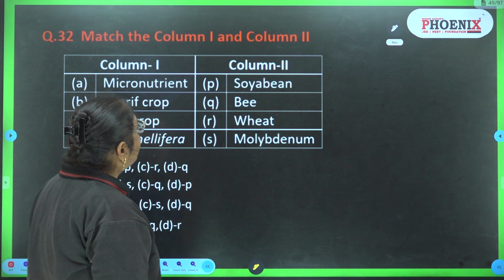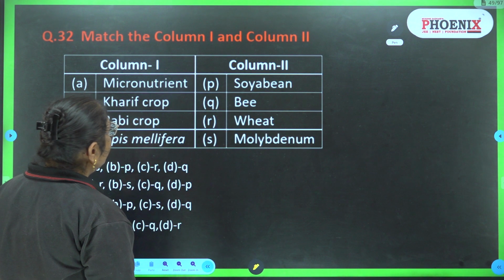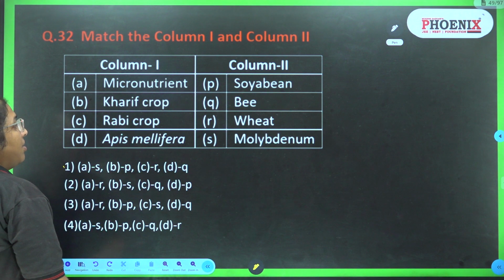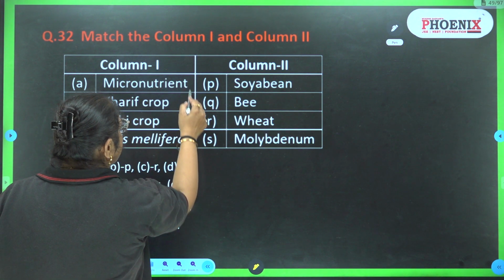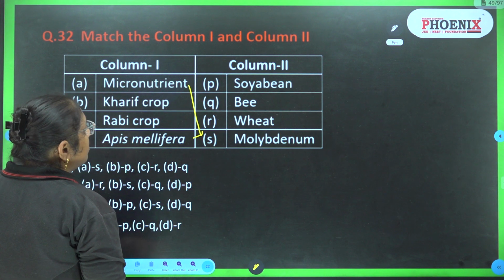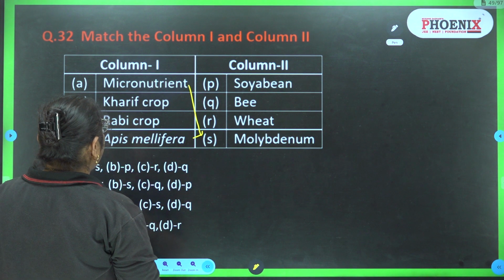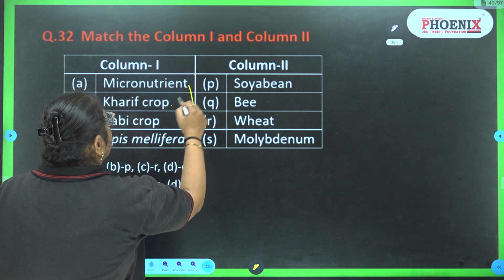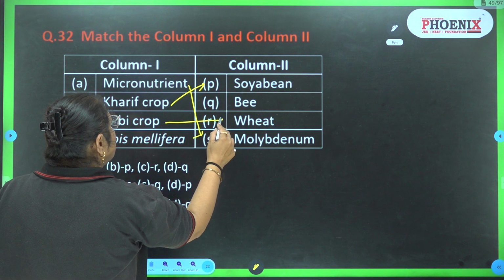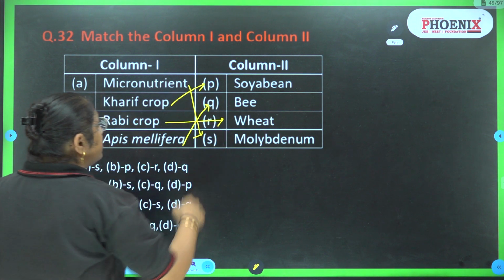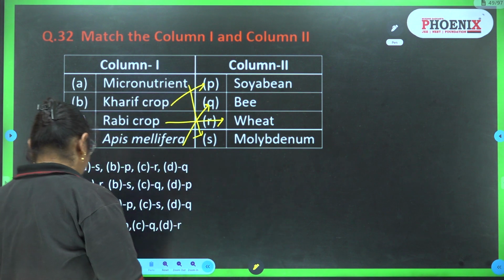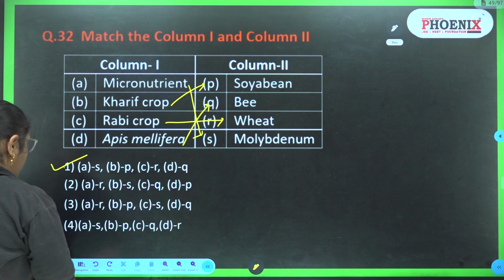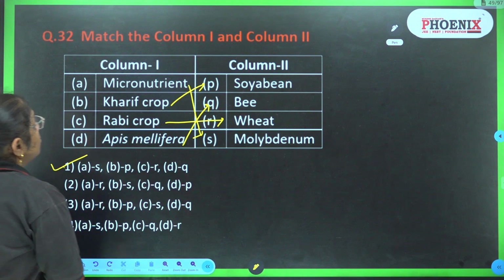Again it's a match the columns: micronutrient, kharif crop, rabi crop, Apis mellifera. The micronutrient is molybdenum, the kharif crop is soyabean, rabi is wheat, and Apis mellifera is a type of bee. It is a type of Italian bee. The answer is the first.